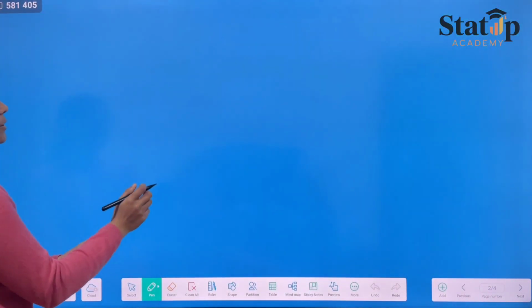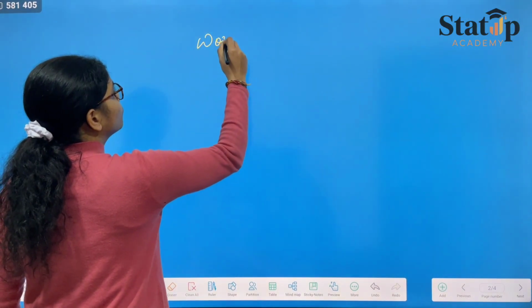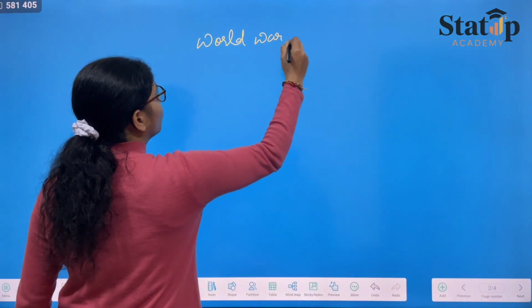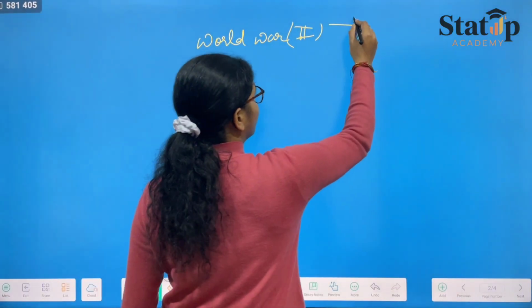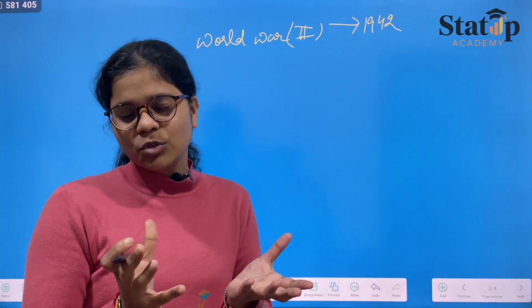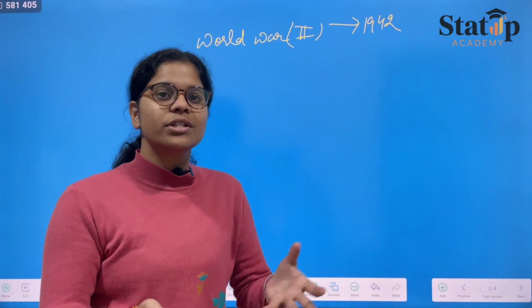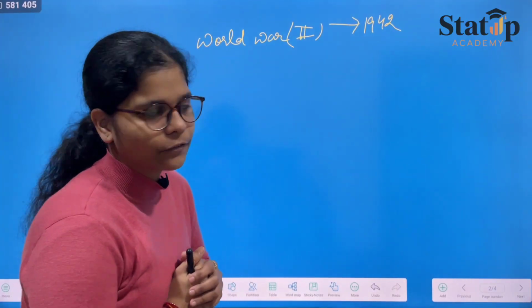Let's say that World War II was going on during that year. We are talking about 1942. There's just a bit of story. Listen to it very carefully and just visualize the images.